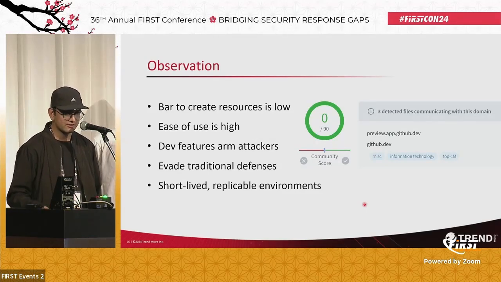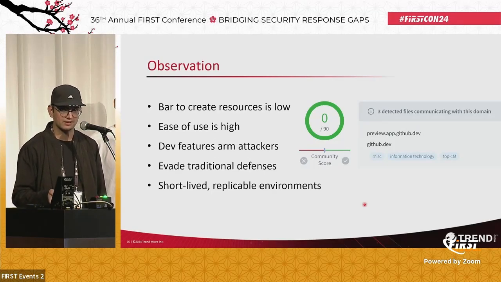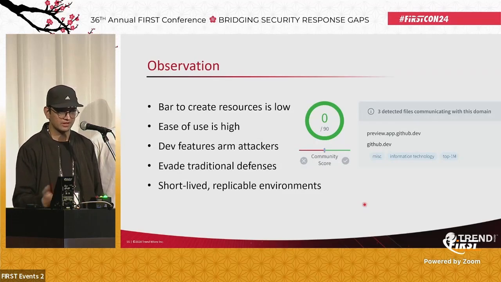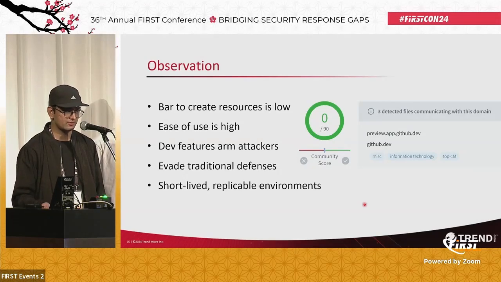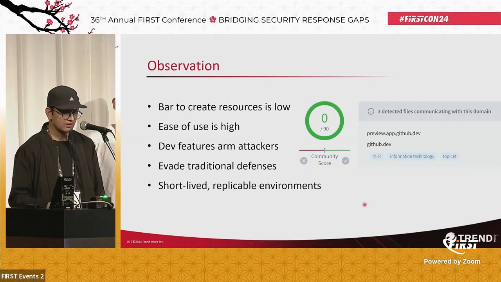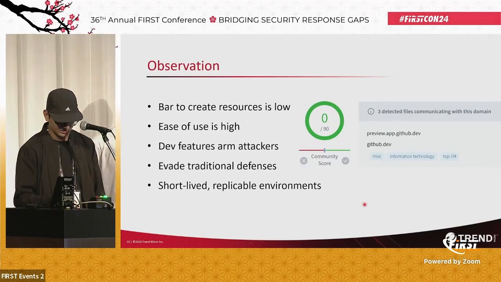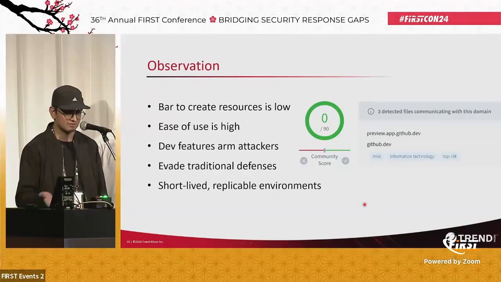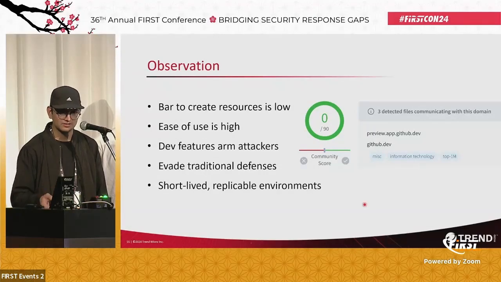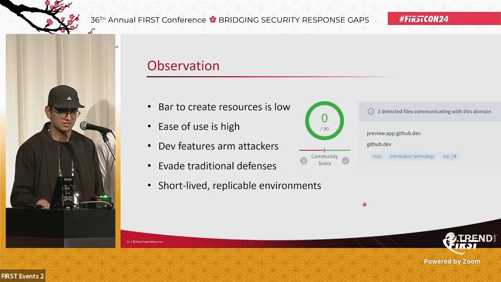So the bar to create resources is very low. You don't even need a proper email address to create a GitHub account. You can use temporary emails in that case. There is no verification on the email side of things. When we think of the ease of use, it is very high, as we saw. The developer features arm attackers a lot. And as you can see in these very simple screenshots, these subdomains and IP addresses will definitely evade your traditional defenses like IP-based reputation.